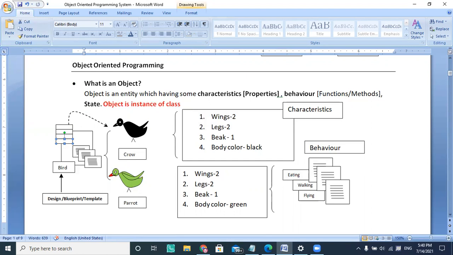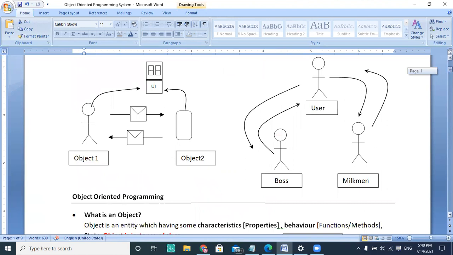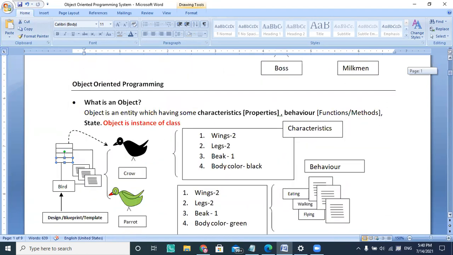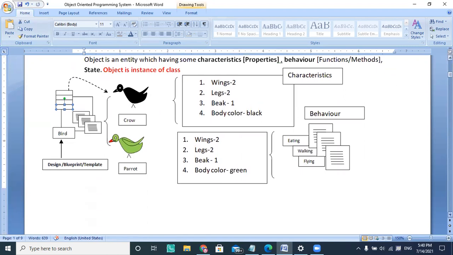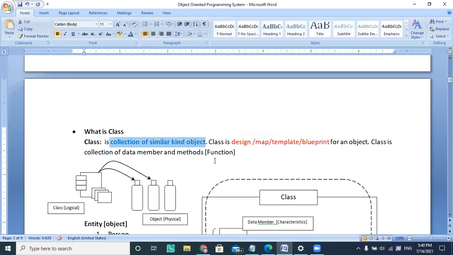So whatever the definitions are, whoever is creating the object first creates a design for it. So you can see that a class is a collection of similar kinds of objects, which I already told you, and a class is a design, map, template, or blueprint for an object, and a class is a collection of data members and methods.